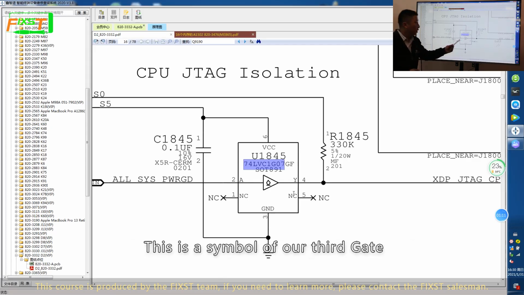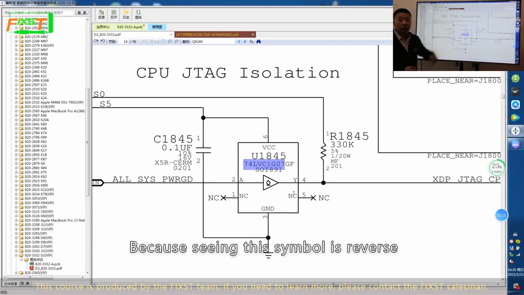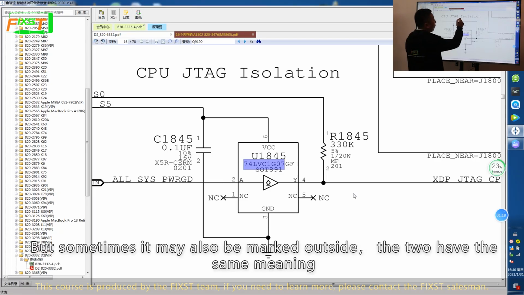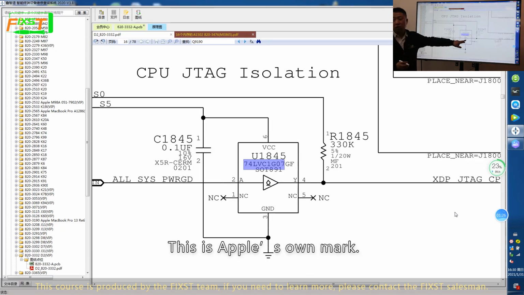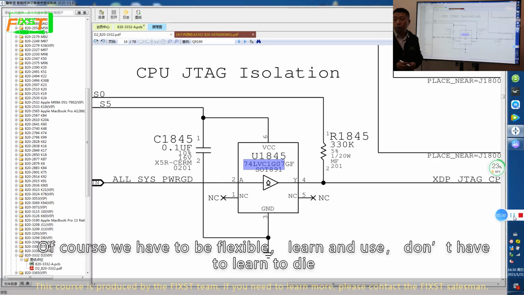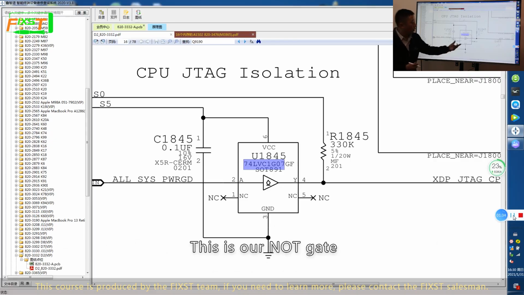Signal shifting. This is the symbol of our third gate, because you see this symbol is reversed. But sometimes it may also be marked outside, and the two have the same meaning. So pay attention during maintenance. This is Apple's own mark. Of course we have to be flexible, learn and use it, don't learn it rigidly. This is our NOT gate.